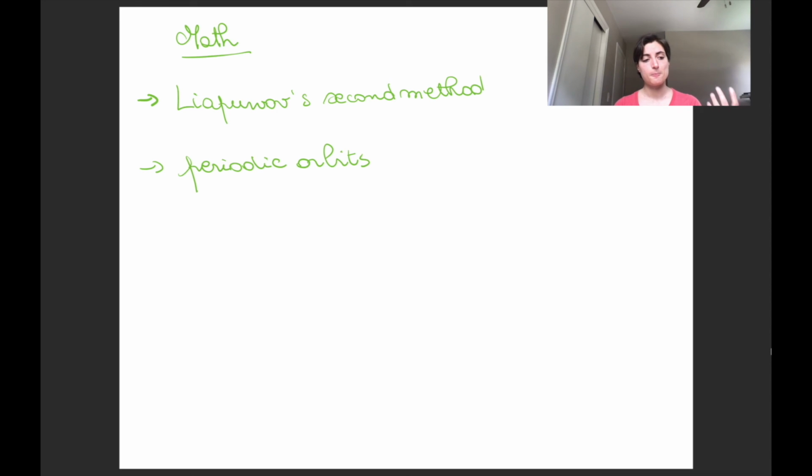And it's a bit of a hit or miss in the sense that we're going to see you'll need to find a function that satisfies some criteria, but there are not general methods to find those functions.